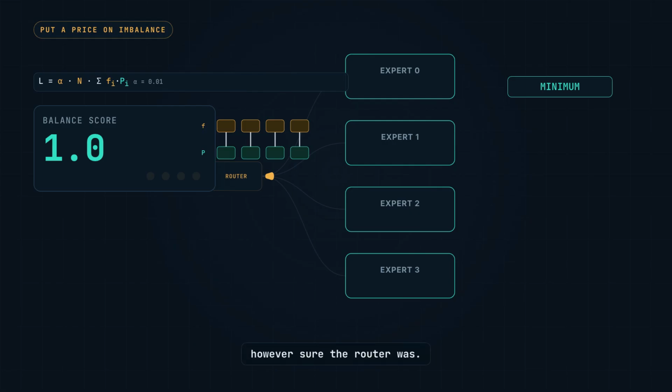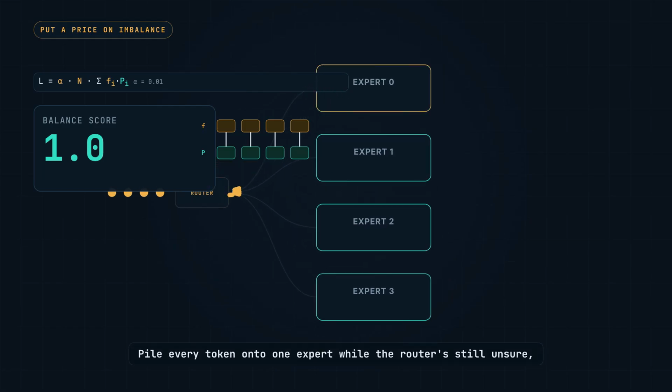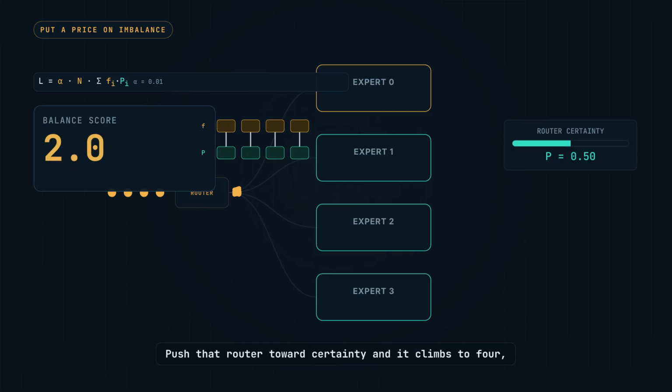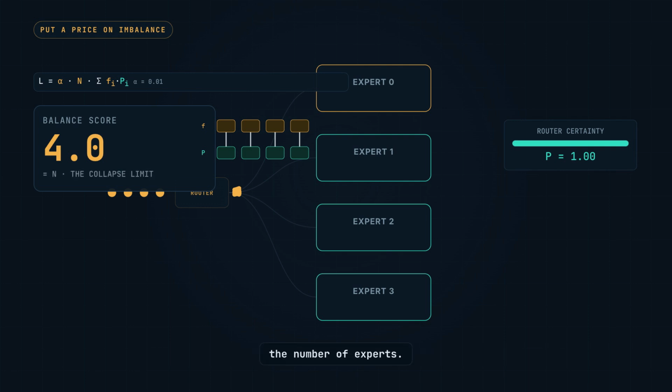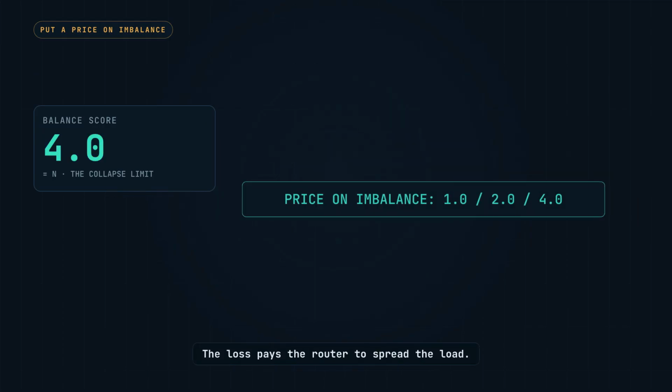However sure the router was. Pile every token onto one expert while the router's still unsure, and mine reads 2. Push that router towards certainty and it climbs to 4, the number of experts. The loss pays the router to spread the load.